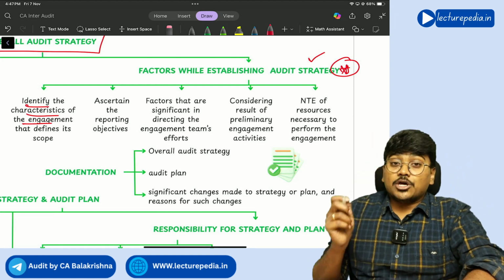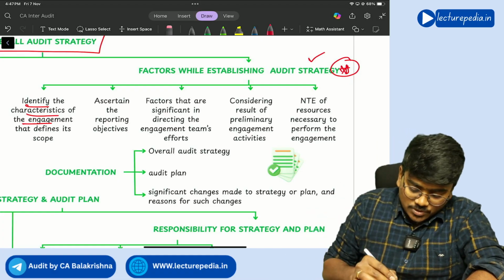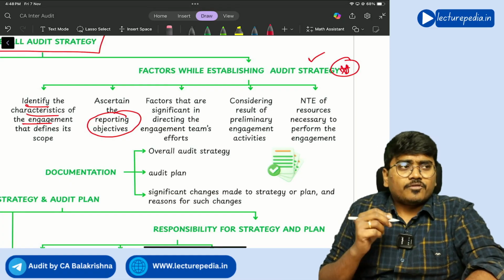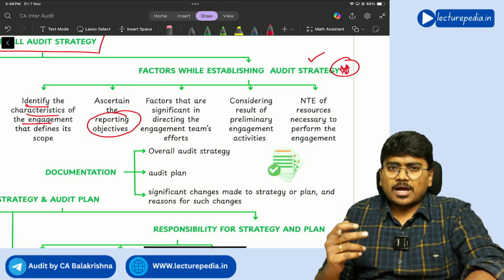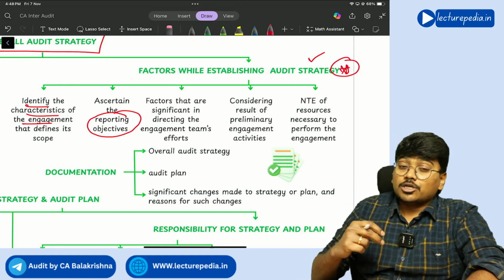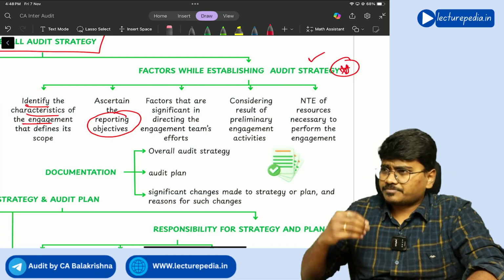Second factor, you should also identify what are the reporting objectives. Reporting objectives means, see, in case of a normal company, you have to give an audit report, which is your reporting objective, and you should also give CARO if it is applicable. Correct or not?